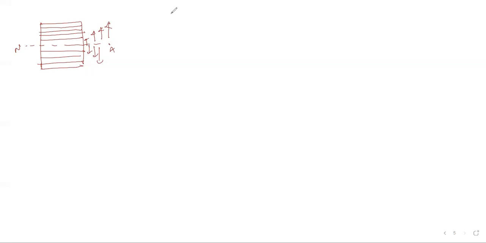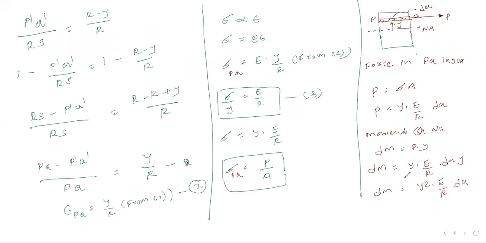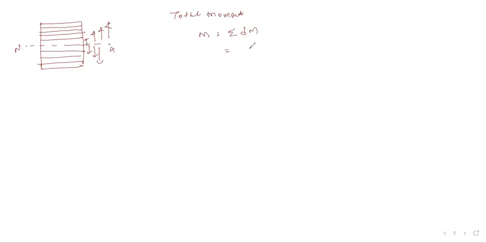So total moment should be equal to M, that is nothing but summation of dm. Now put the value of dm. What is dm? y square E by R into dA. Now what is y? Distance of the layer from the neutral axis.